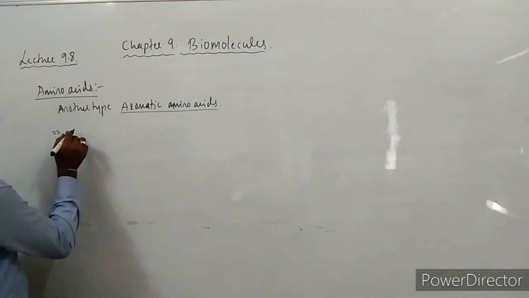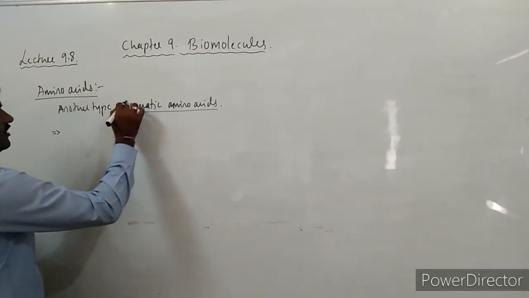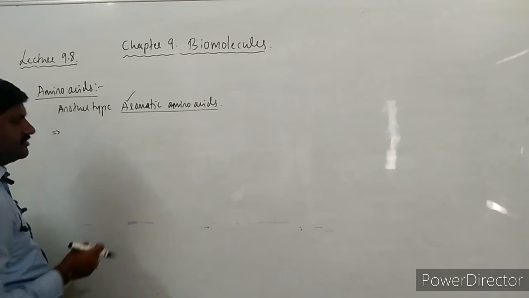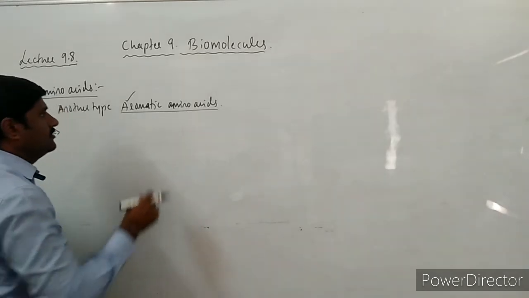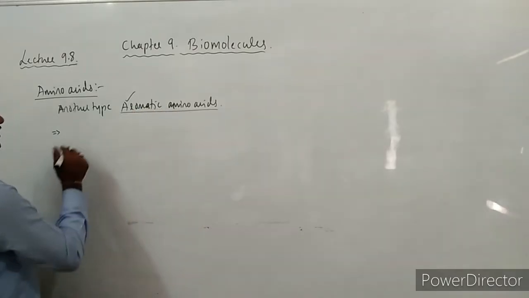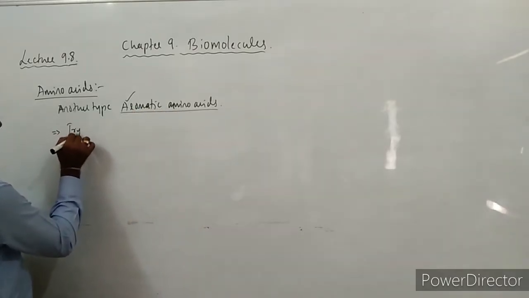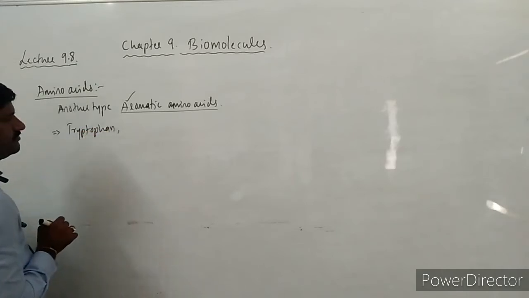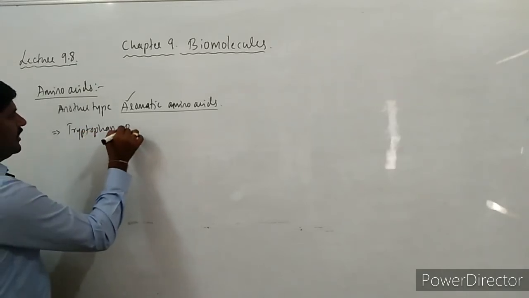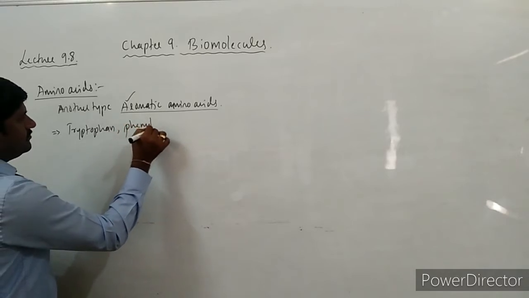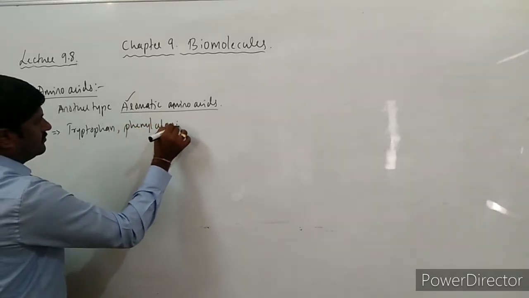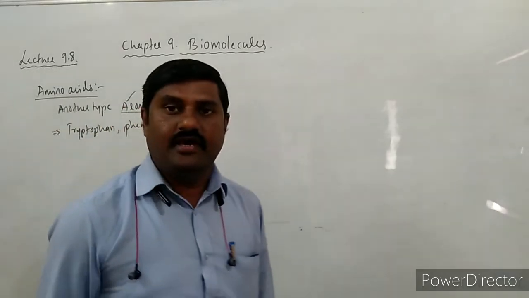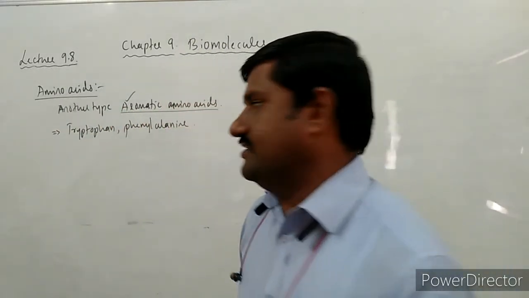These are the amino acids which have an aroma, meaning a kind of smell, a good smell. So aromatic amino acids. Tryptophan is one best example, right? Phenylalanine is also another example of these aromatic amino acids.